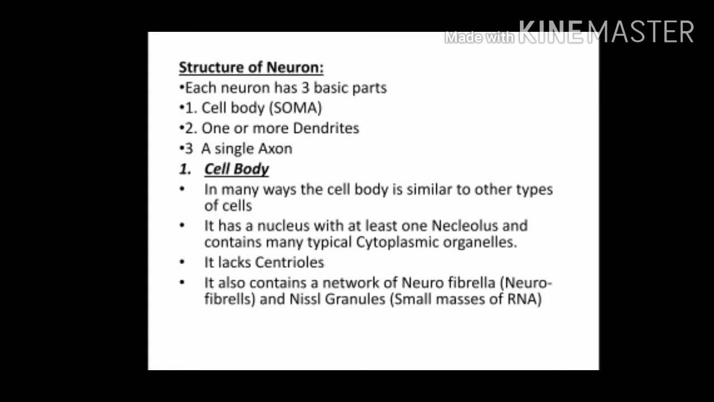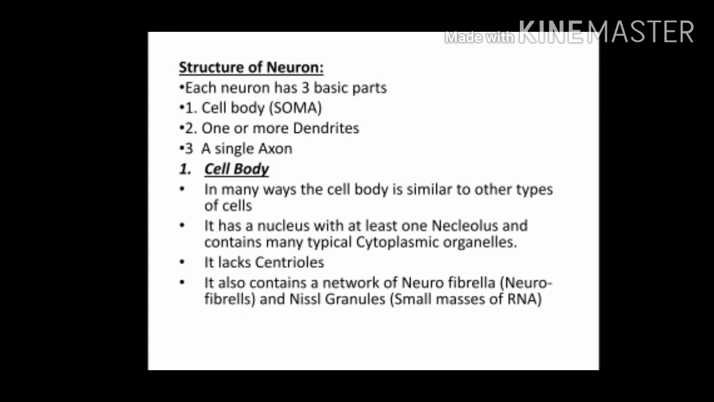Now let us study the structure of a neuron. Each neuron usually has three basic parts. They are the cell body, which is also known as soma. The second part is the dendrite. Usually one or more dendrites are present in the neuron, and the third one is the axon. Usually in neurons only one axon is present. So what are the three parts? Cell body or soma, dendrites and axon.